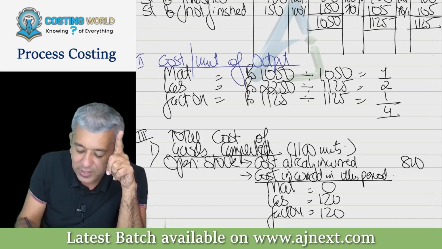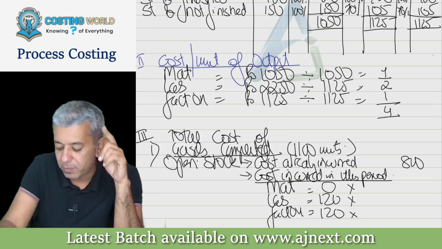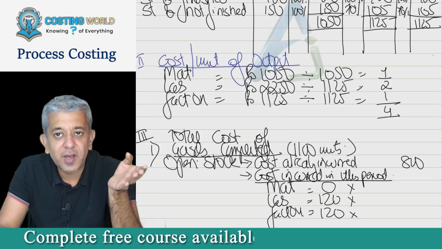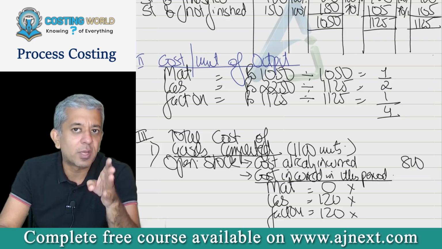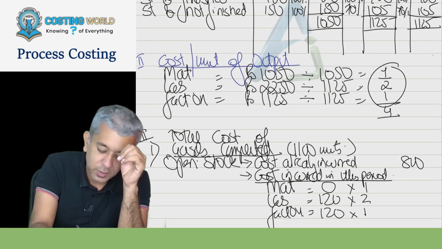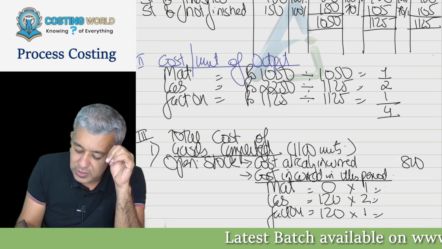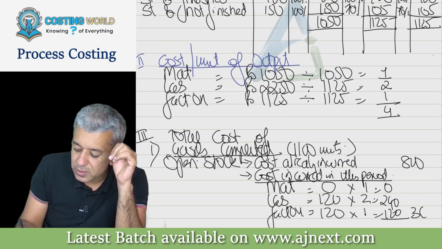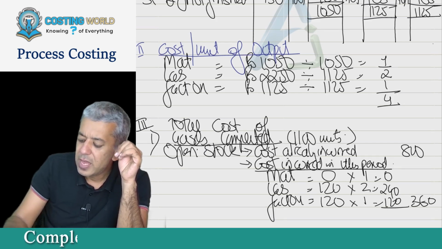For factory overheads, I have done the work of 120 completed units. Is this understood? As far as the cost goes, 1, 2 and 1. So therefore, this is 0, this is 240, this is 120, this is 360.